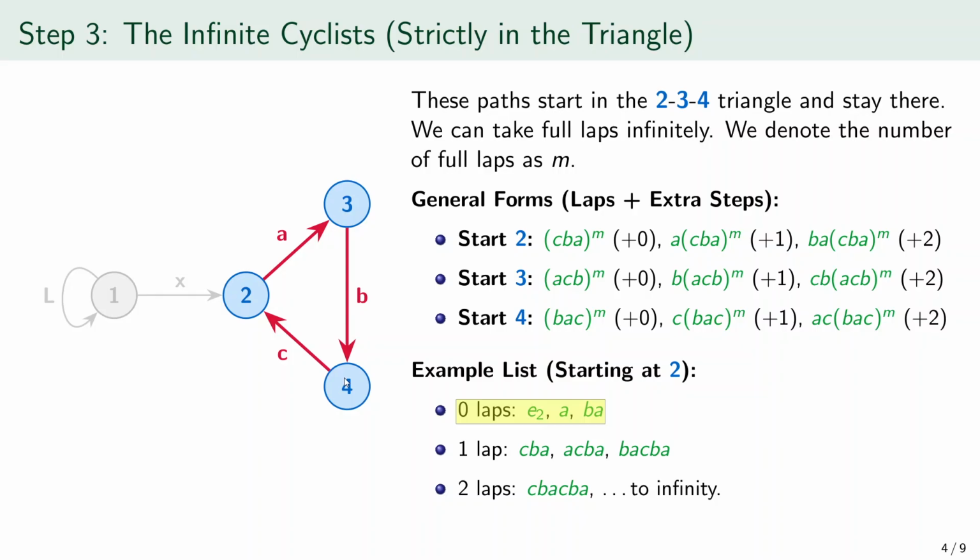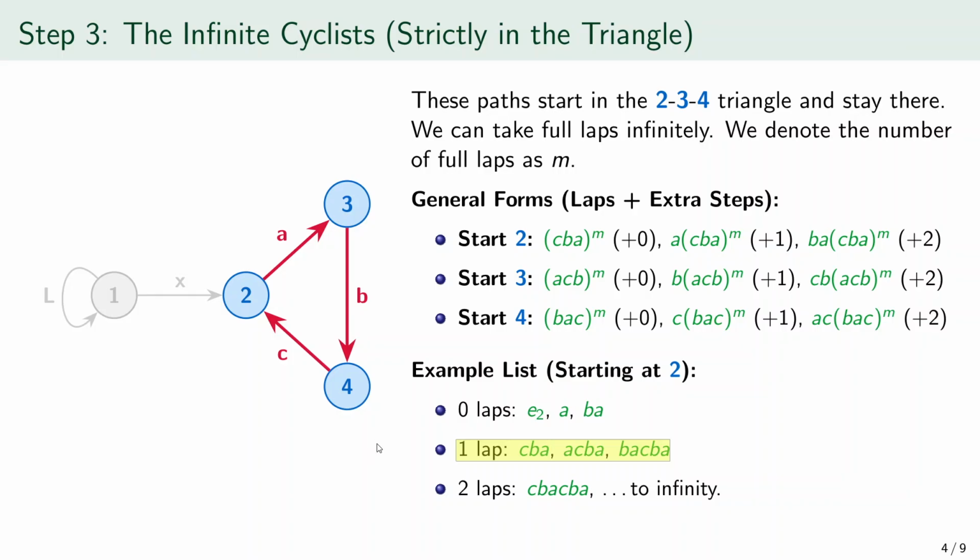1 lap gives CBA, ACBA, and BACBA. Read right to left, CBA means first A, then B, then C, so that is 1 full lap from 2 back to 2. Read right to left, ACBA means first A, then B, then C, then A. So that path starts at 2 and ends at 3. Read right to left, BACBA means first A, then B, then C, then A, then B. So that path starts at 2 and ends at 4.